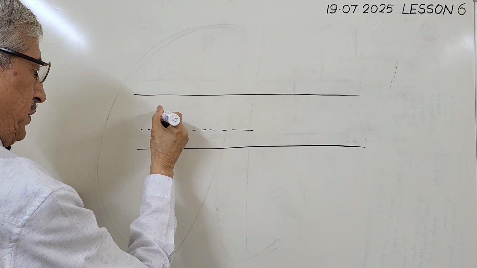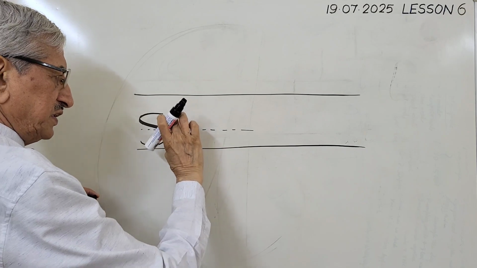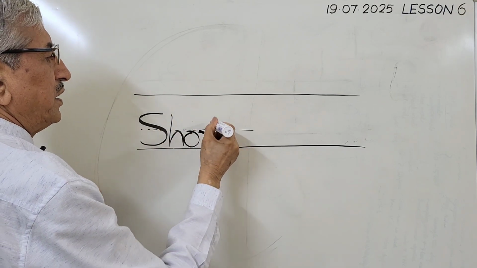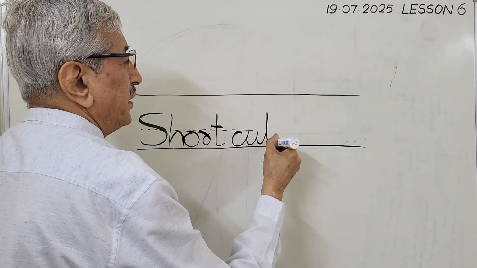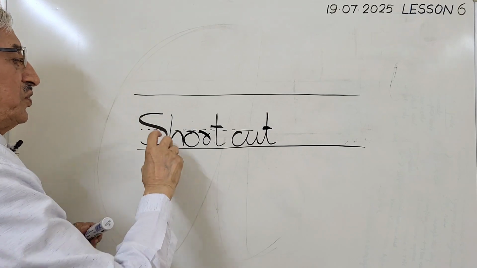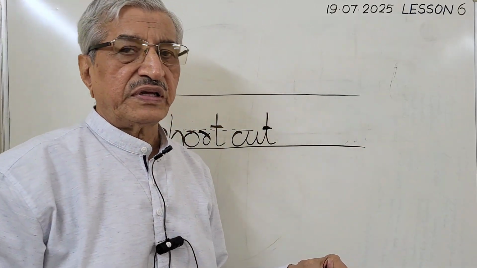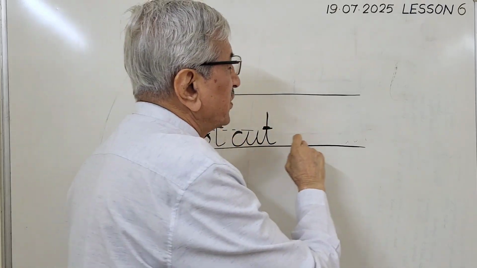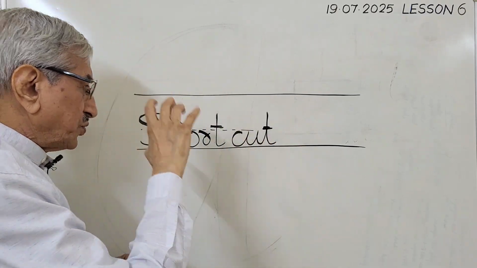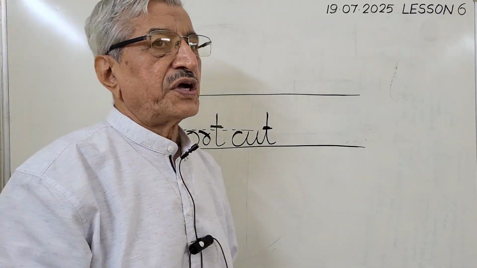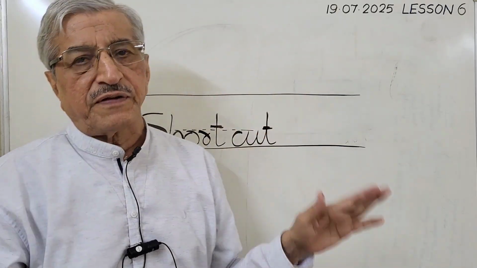Look, I write, now look here. H, it should go till there, not till there. So this is one third and this is another one third. Short, okay. Here you should imagine short, cut, okay. Again one third. This also for practice for a few days you put one pencil line very lightly and using that you practice writing. After a certain time you should forget this writing also. You should imagine this line also and try to practice. Ultimately, the size of the letters you write, it should be one third the line spacing.